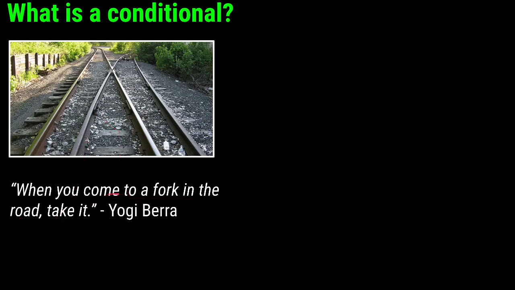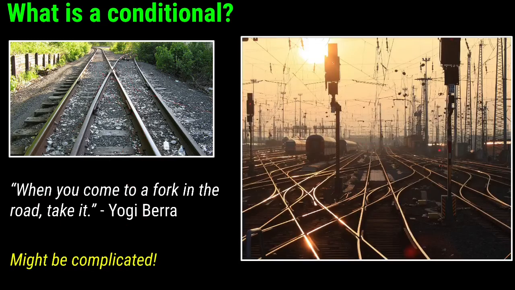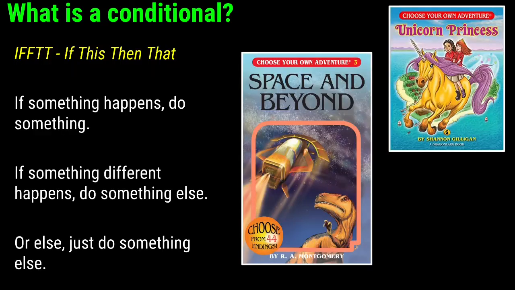Is this motto attributed to Yogi Berra, the Yankee catcher? I'm not sure if it was really him, but this idea that you've got to make some decision. Do I go this way or do I go that way? And sometimes, if I'm going to use this picture of these train tracks, this can be very complicated. You might have a code that has 20 or 30 different choices to make, sometimes even much more, and it's up to you to keep track of everything to make sure it's doing the right thing.